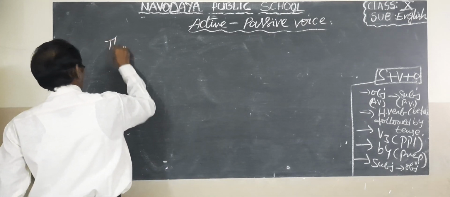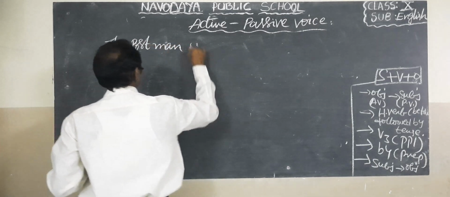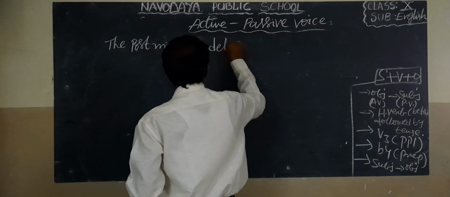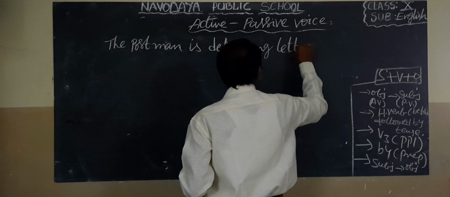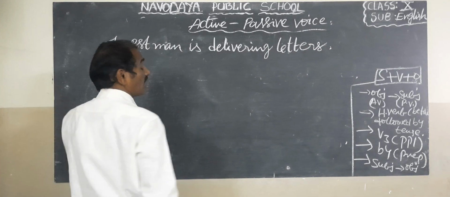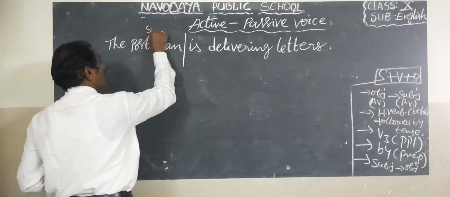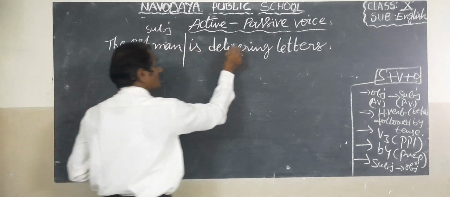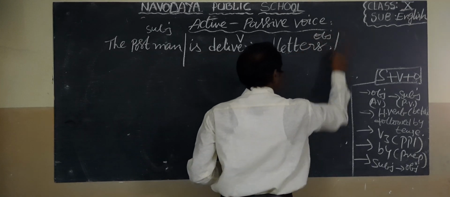The postman is delivering letters. Okay, children, the postman is delivering letters. Here, postman is the subject, is delivering is the verb, letters is the object.